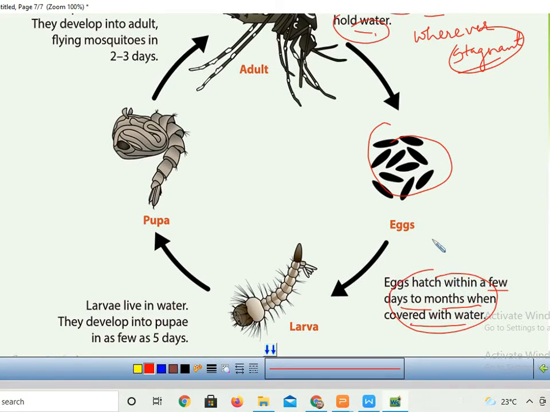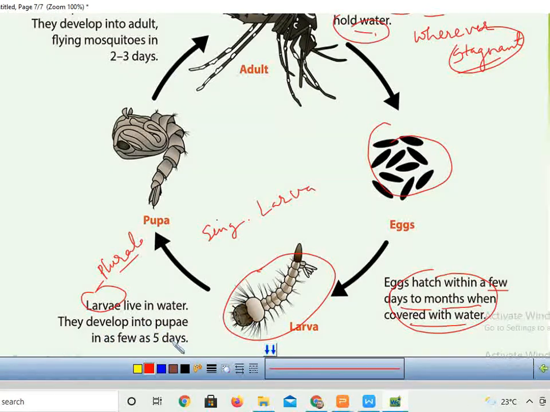They hatch and the larva comes out. So adult mosquito, eggs, then larva. Larva is singular and the plural is larvae.